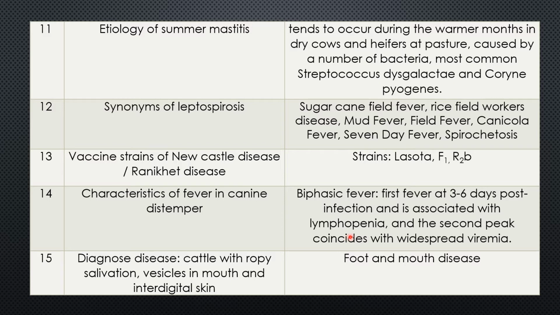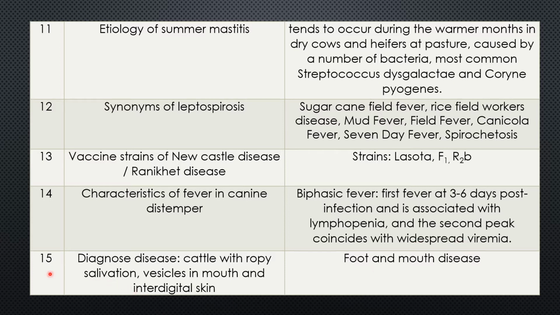Then the dog becomes normal again and a second peak occurs that coincides with widespread viremia, and also secondary bacterial infection.